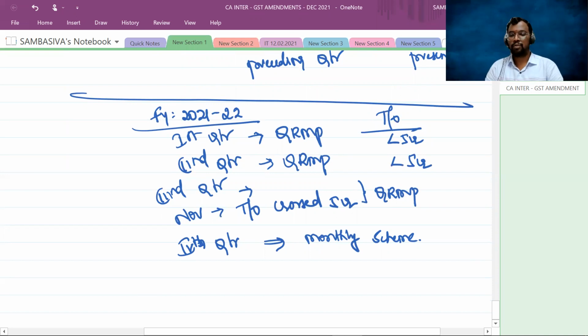Right, sir? So once you opted for QRMP scheme, look at your turnover. As long as it is well within the limit of 5 crores, continue with QRMP scheme. Whenever it exceeds 5 crores, from the next quarter onwards, you have to file the returns on a monthly basis and pay the tax on a monthly basis. Follows everyone? Clear, sir? Next.